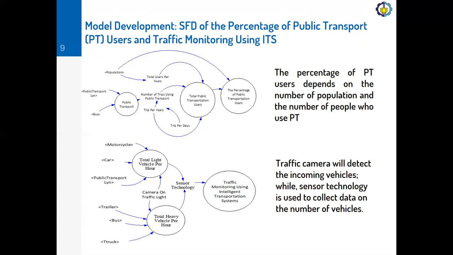And the second SFD is traffic monitoring using intelligent transportation system. From this SFD, we can see the traffic camera will detect the incoming vehicles when sensor technology is used to collect data on the number of vehicles.